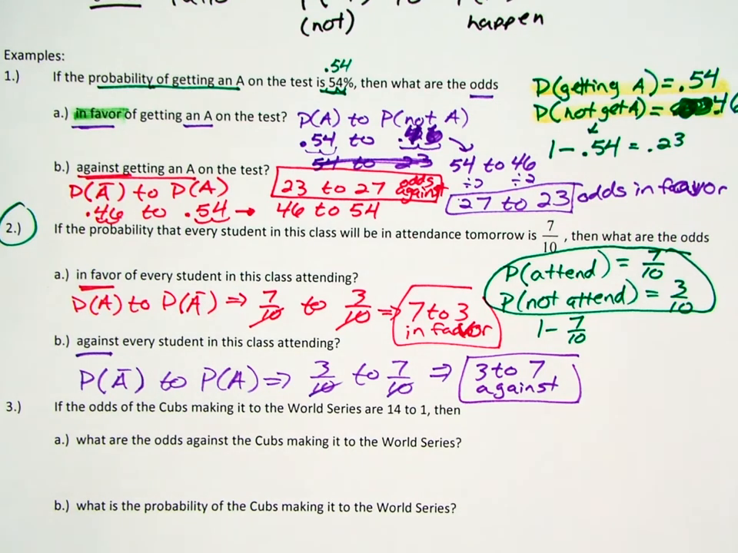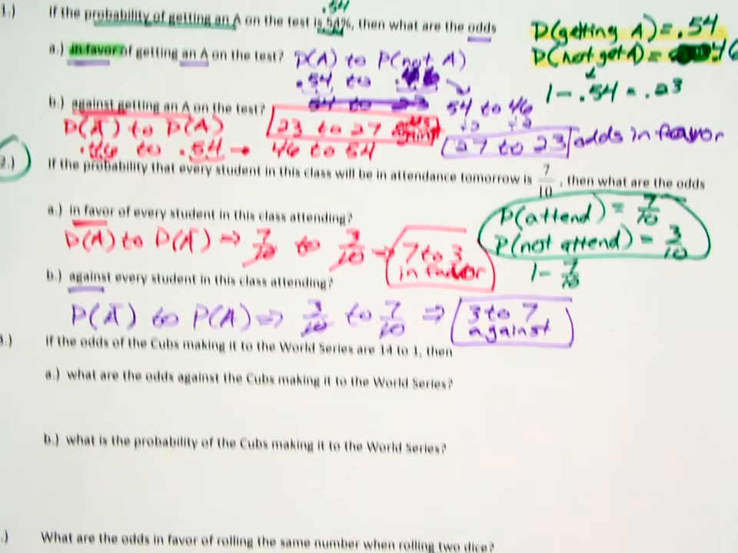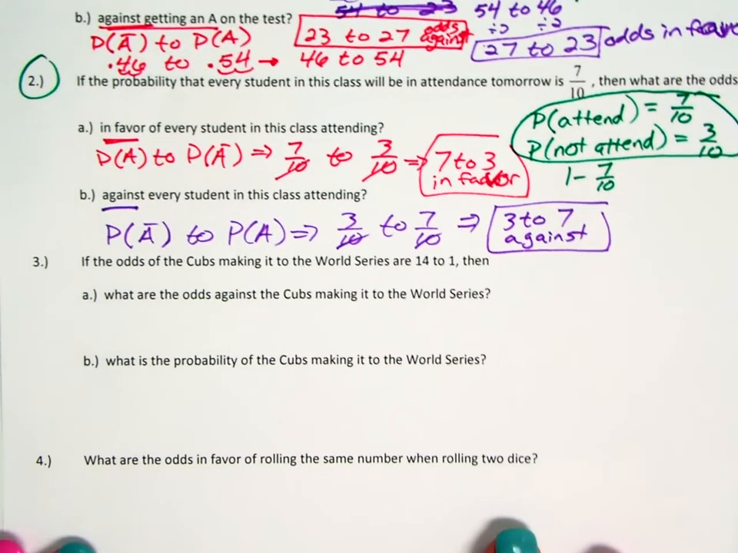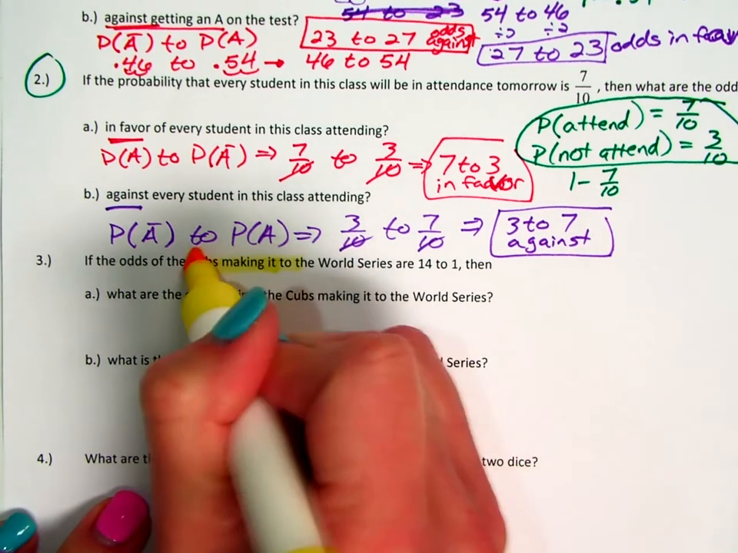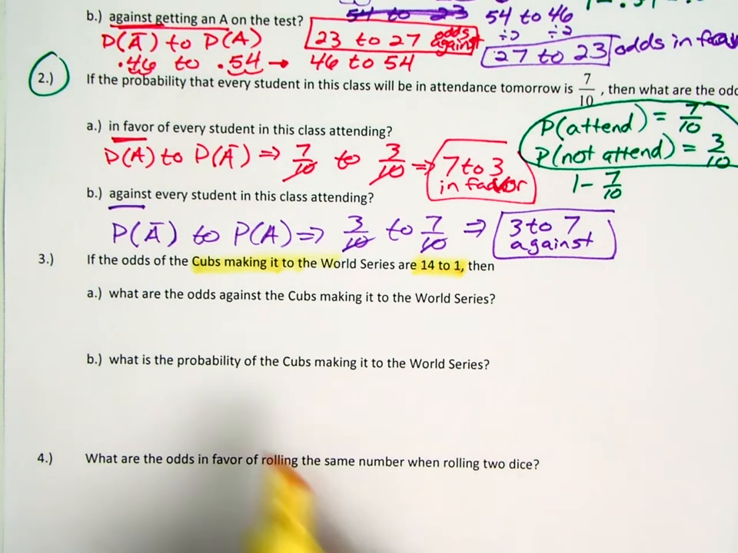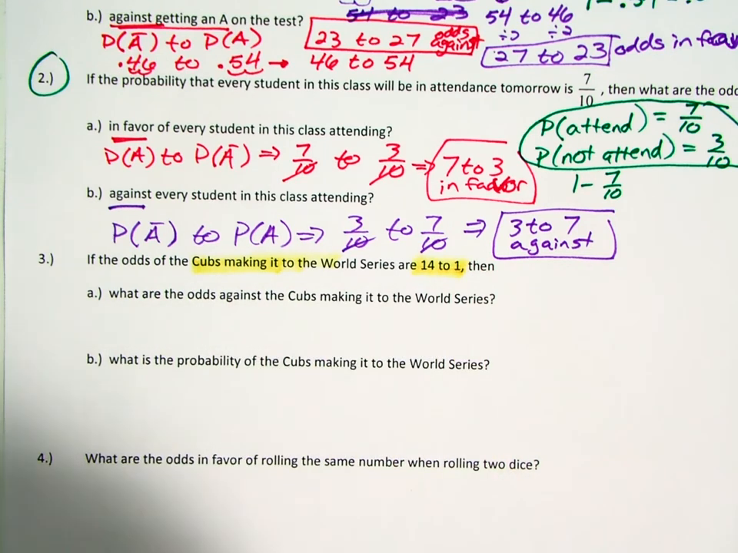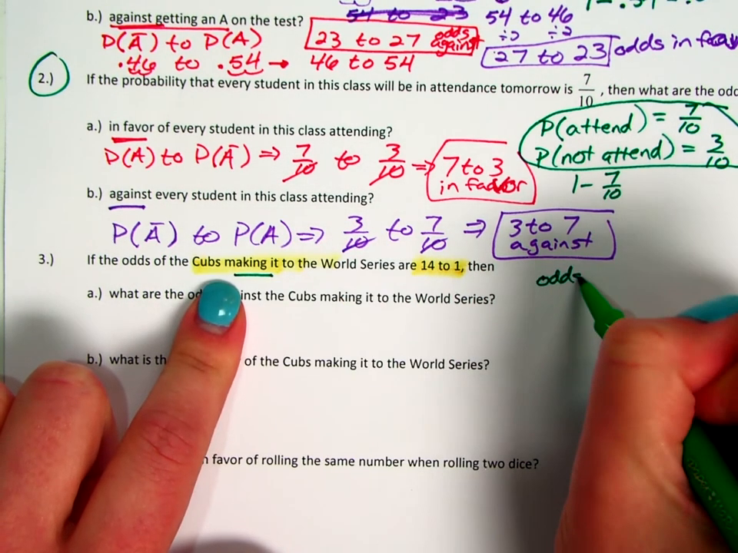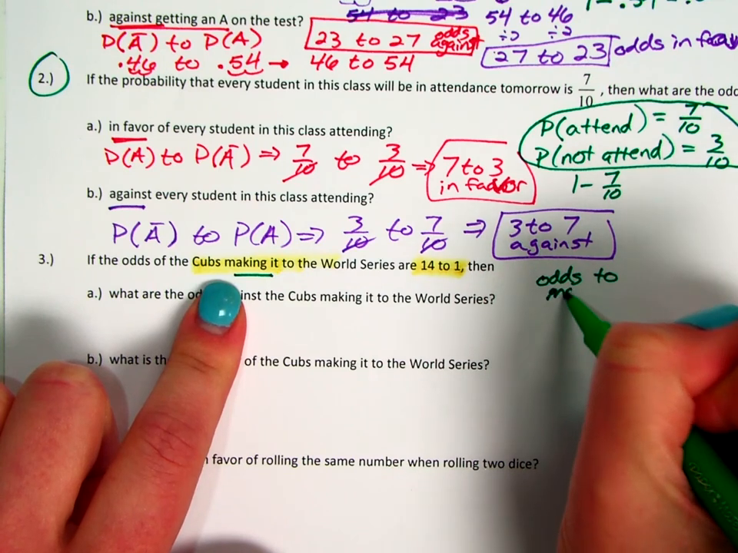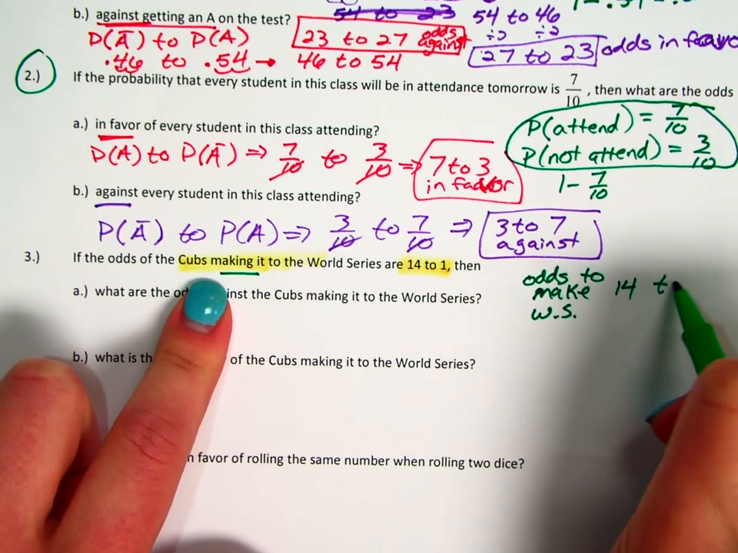Okay? Number 3, if the odds of the Cubs making the World Series is 14-10. So they're kind of doing this one in reverse, right? They are giving you the odds. They're saying, look, we're starting out saying Cubs making the World Series is 14-10. Then, what are the odds against them winning the World Series? What is the probability? So we should really break this up. It says that making the World Series, so odds to make World Series is 14-10 or 14-1.